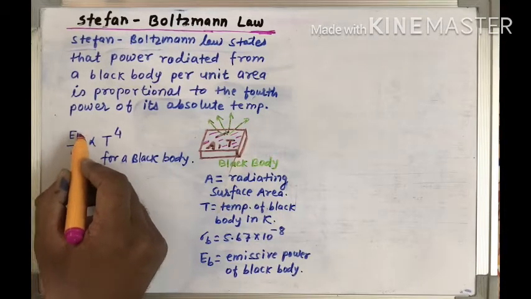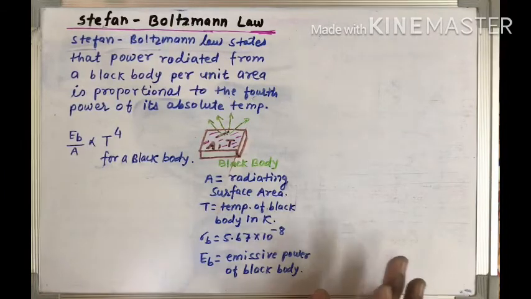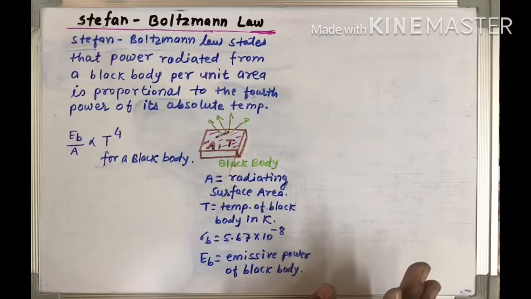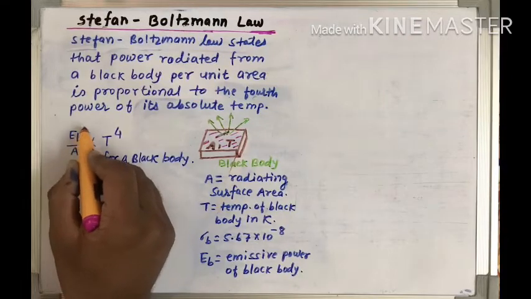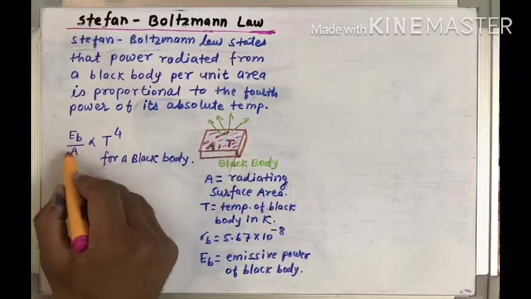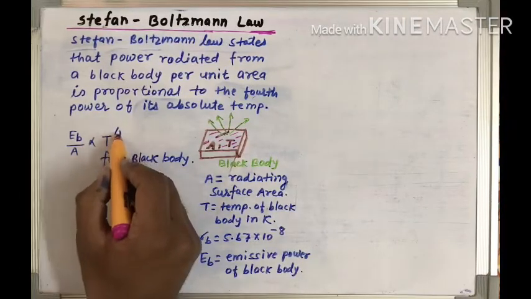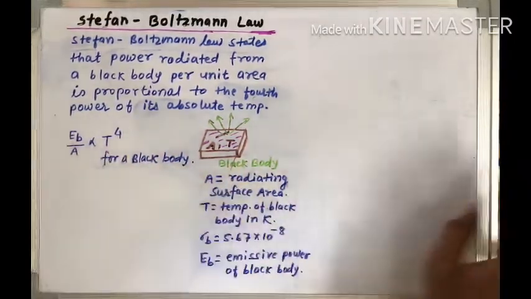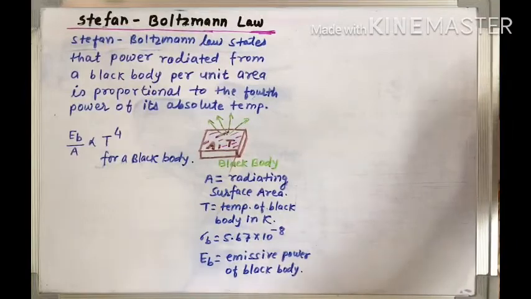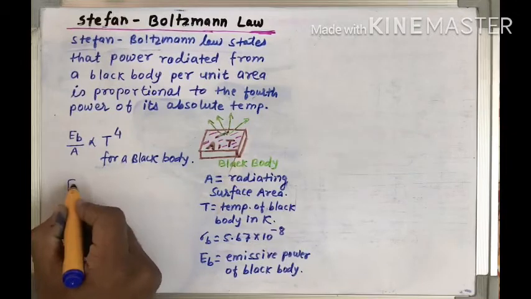So according to this law, the power radiated, okay, so what is the power? Thermal energy radiated per unit time is the power. So EB is the power for the black body. The small b denotes the black body. So power radiated from a black body per unit area is proportional to the fourth power of its absolute temperature.